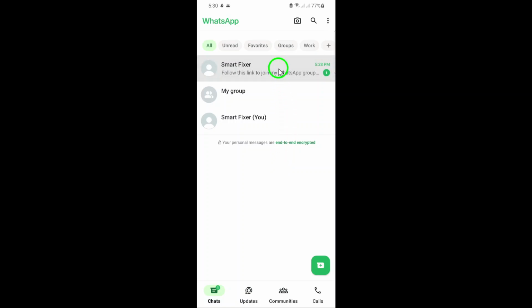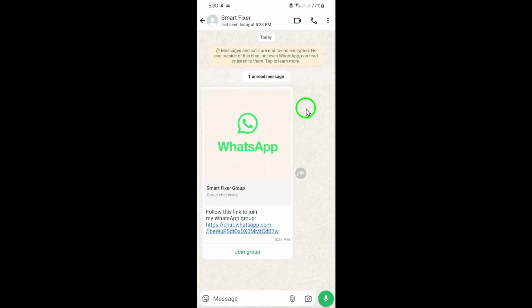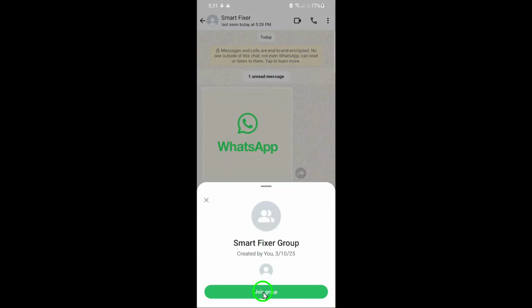There are two ways to do this. If you have a good relationship with the group admin or another member, you can simply ask them to share the group invite link with you. This link is usually found in the group info section. Once you've got the link, it's smooth sailing. Tap on the link, and you'll be taken to a screen where you can join the group. Click on Join Group, and you'll be back in the conversation in no time.